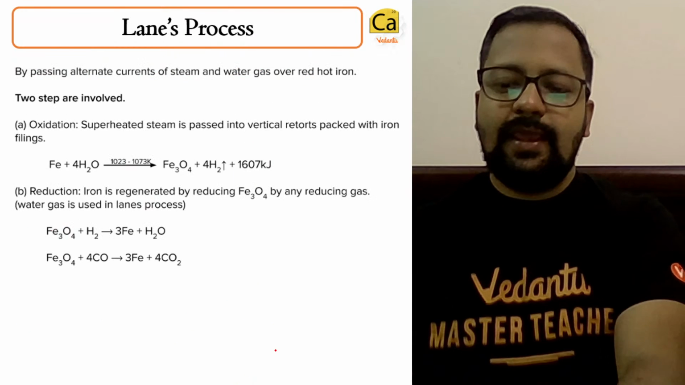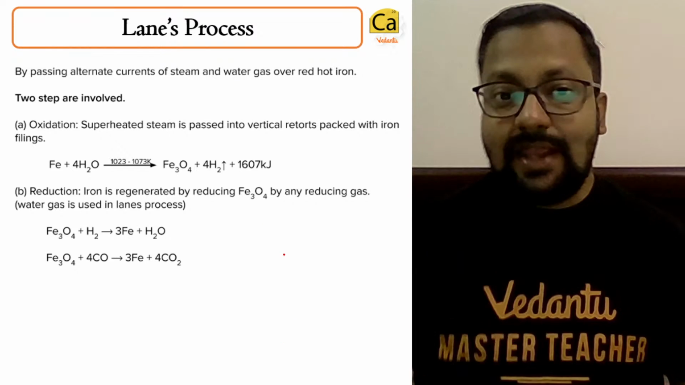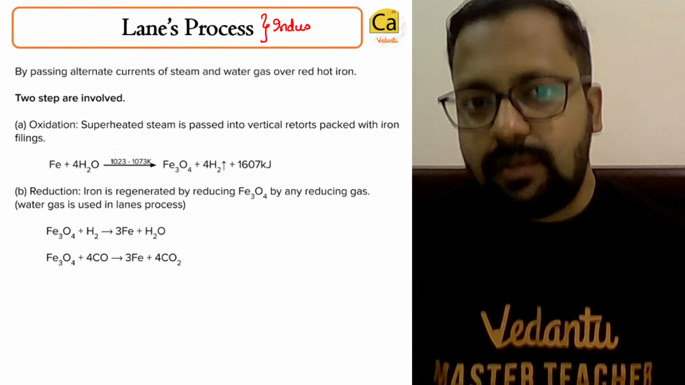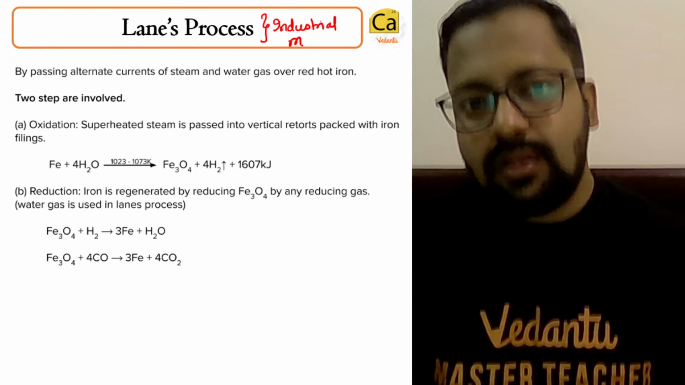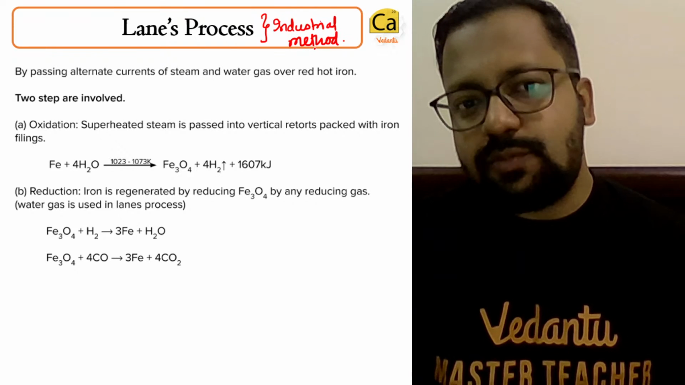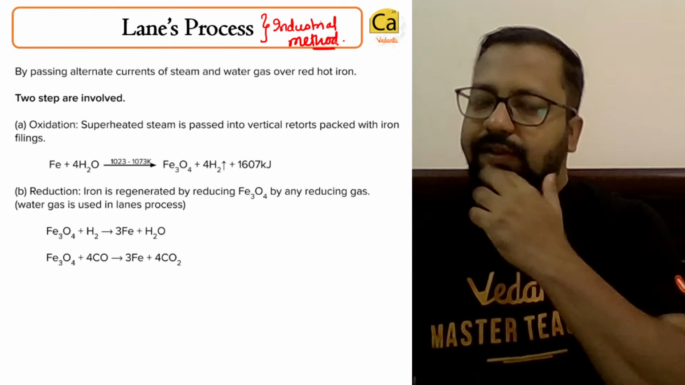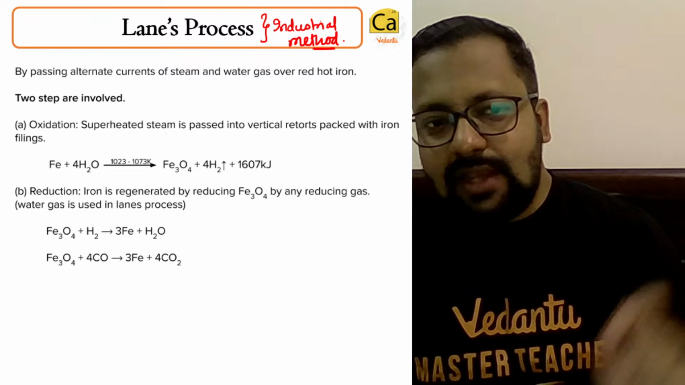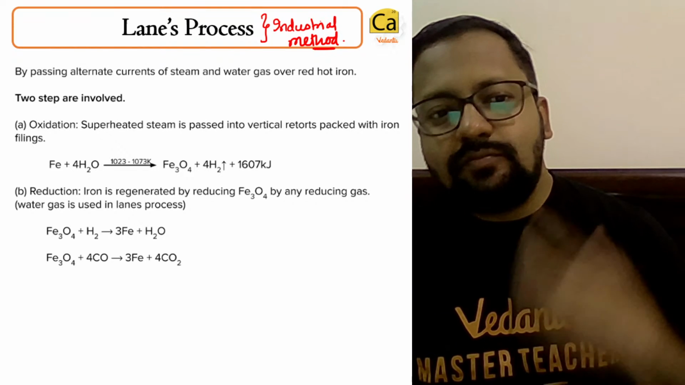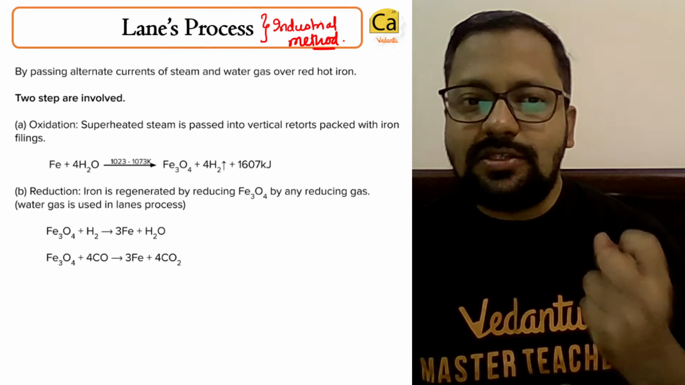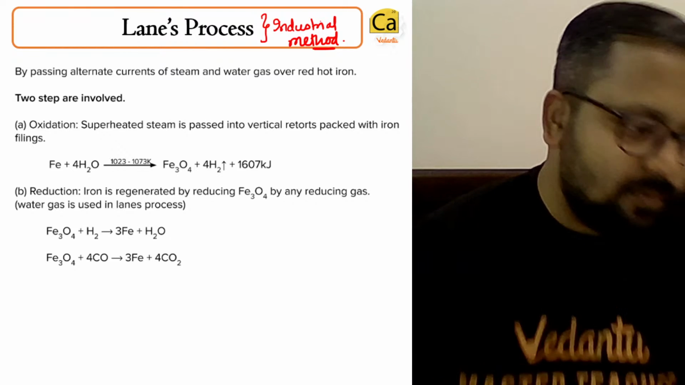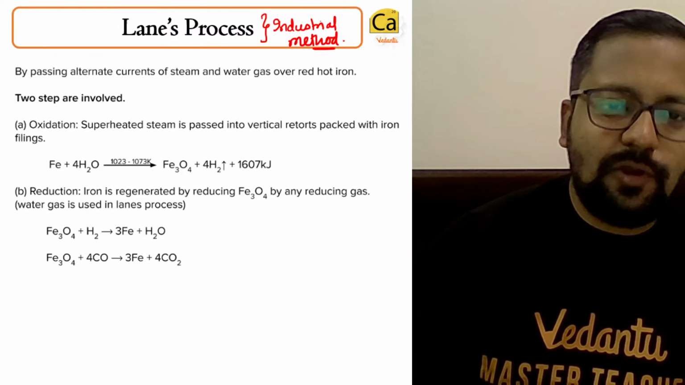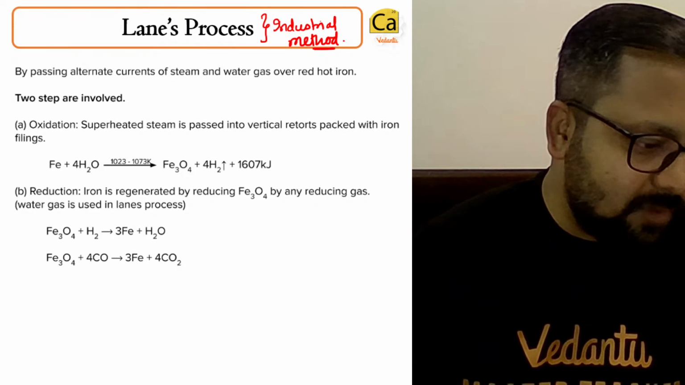Chaliye. The other process, the industrial method of preparation, is Lane's process. Lane's process, which is the industrial method of preparation, utilizes iron and superheated steam. We can use barium hydroxide, which is easily available. You can use sodium hydroxide as well. That's not a problem.